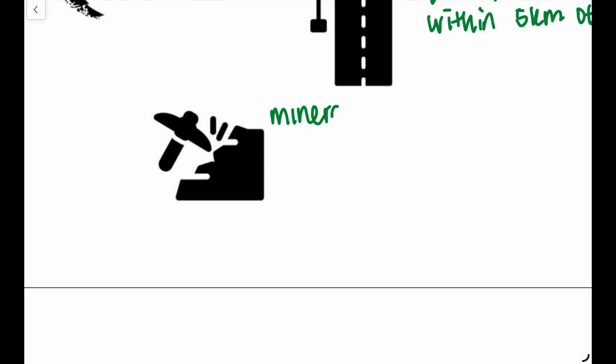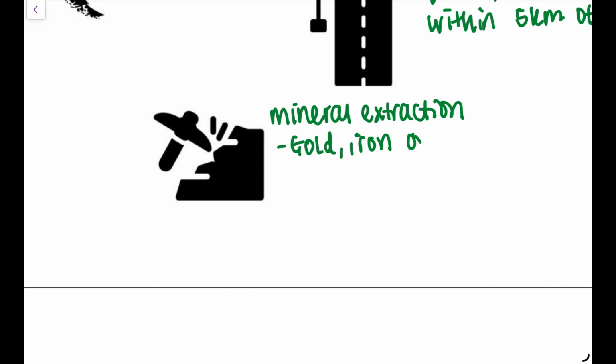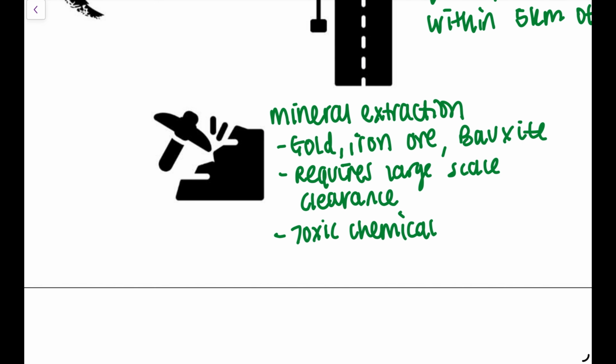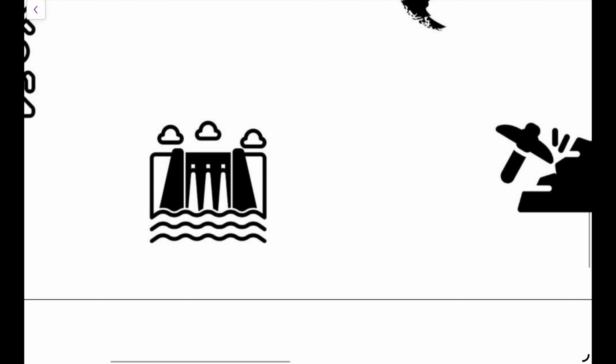Mineral extraction. The Amazon contains valuable mineral resources, including gold, iron ore, and bauxite. Mining requires large-scale forest clearance and contributes up to 10% of deforestation in some areas. They often use chemicals like mercury in the process, which is toxic and pollutes rivers, then impacts indigenous populations and also biodiversity. So mining causes both deforestation and environmental damage, but can be seen as a positive impact in terms of the economic development that it allows.